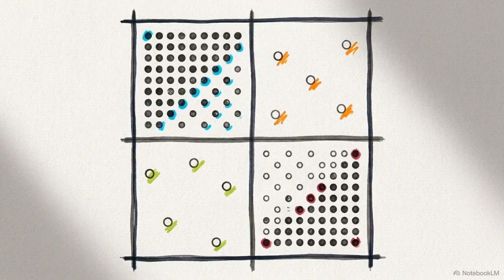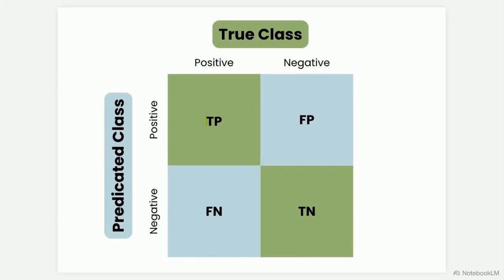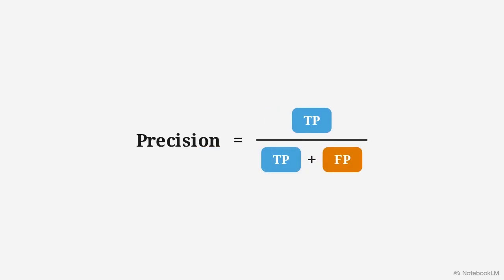True performance evaluation requires a confusion matrix to categorize the specific types of errors. A confusion matrix breaks down predictions against true labels to diagnose weaknesses. True positives and true negatives represent correct predictions. False positives are false alarms, while false negatives are missed detections. These values allow us to calculate two critical metrics: precision and recall.